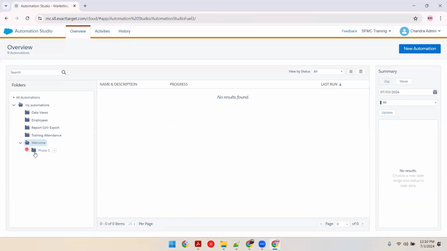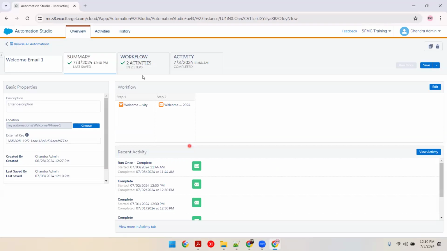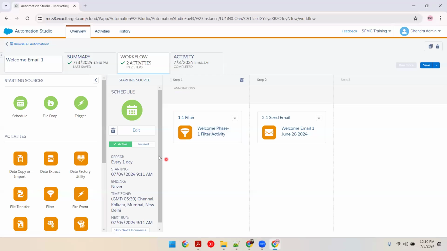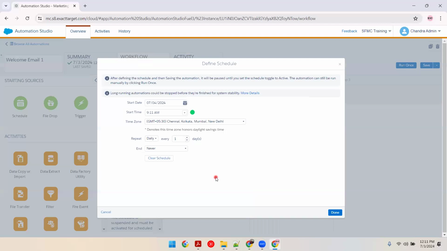I just don't want to keep using this because the team has decided we will have an improvised automation or journey. So this end date will be the first. Now, when you are selecting the end date, remember that you should select one day extra.